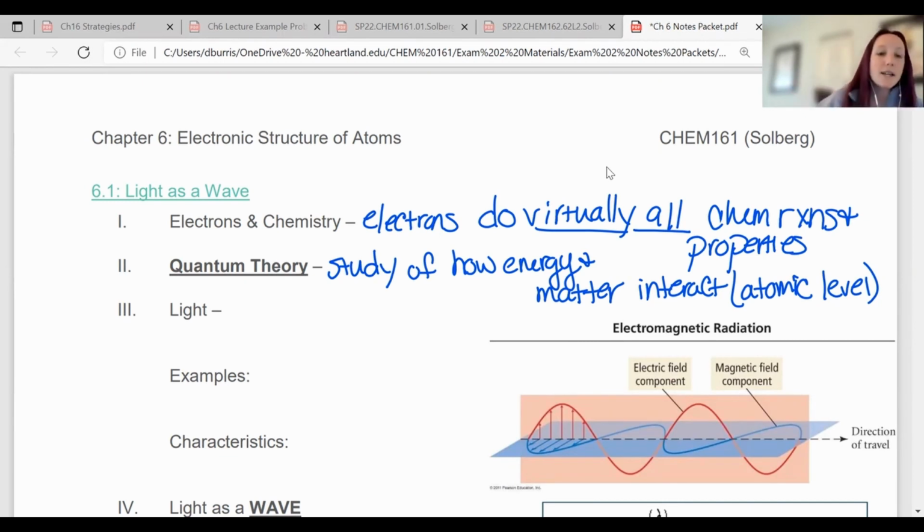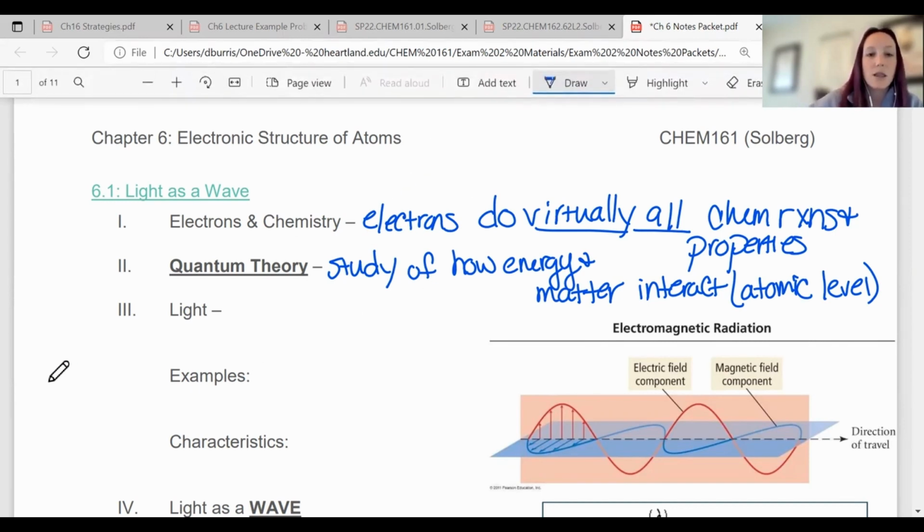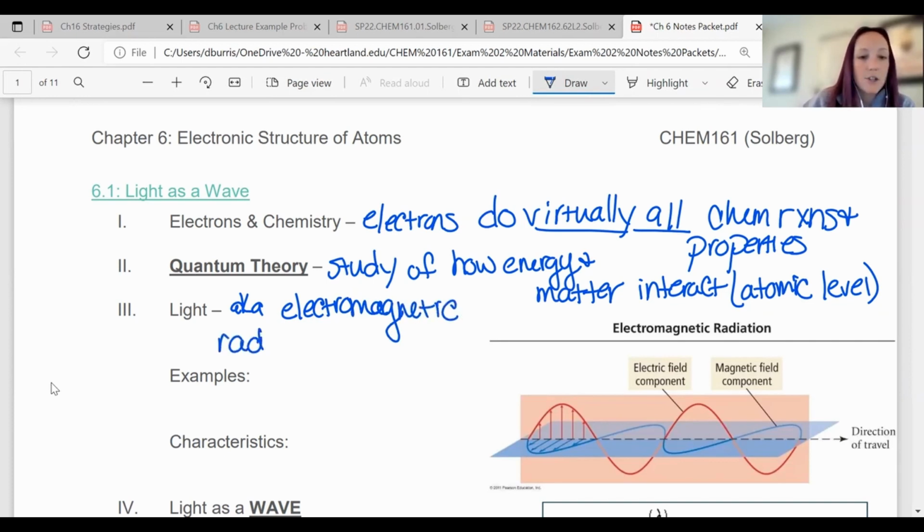So electrons kind of behave like light. So we're actually going to start with light waves and what those are and how those act. Light is also known as an electromagnetic wave or electromagnetic radiation. Okay, that's important to know.